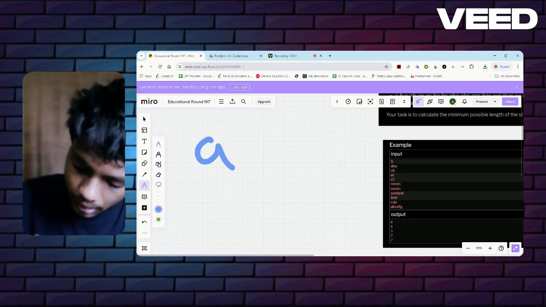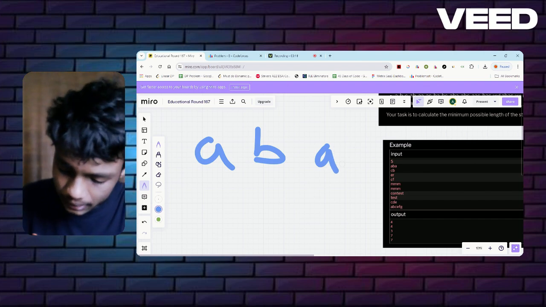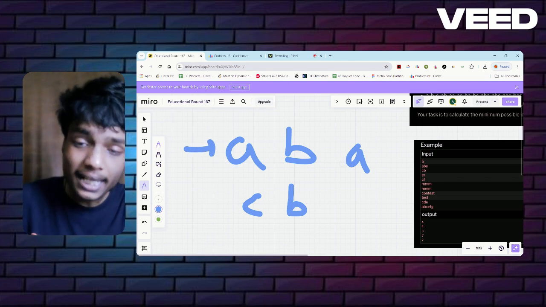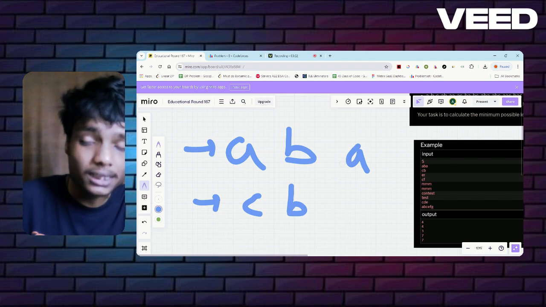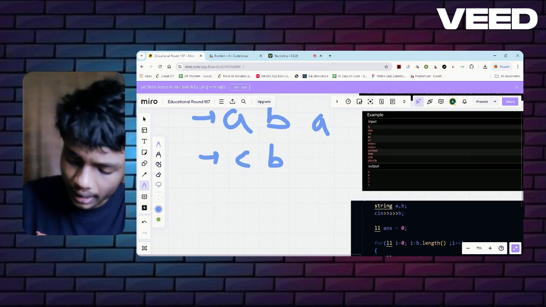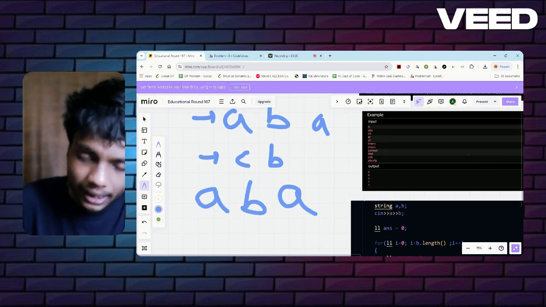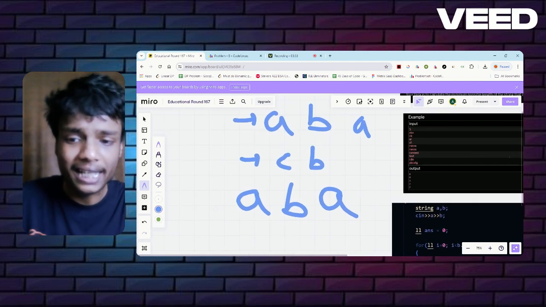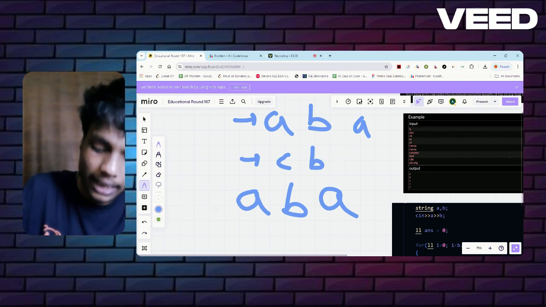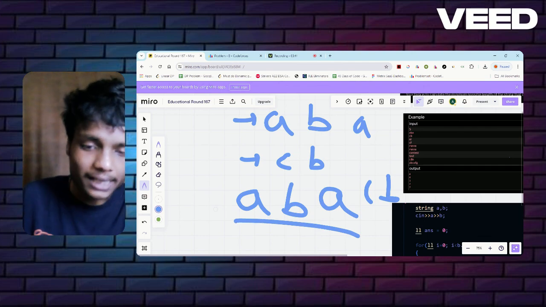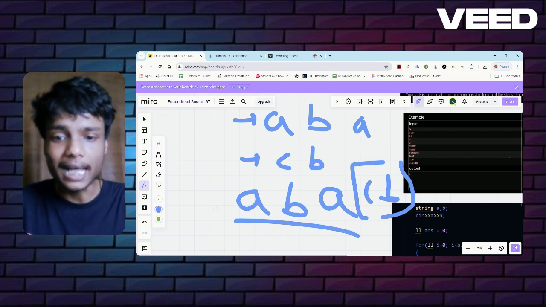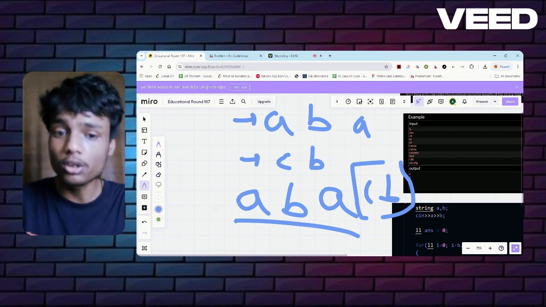Let's say A is AB and B is CB. Now I want to represent A as a substring and B as a subsequence. So first of all, the possible string can be A, B, A. Now simply add CB anywhere in this string, either here or at the end. Now we have A as a substring and B as a subsequence, so it is done. In that case, how many characters do I require? A total of 5 characters.